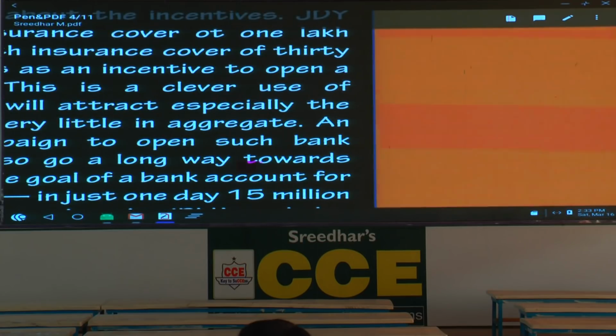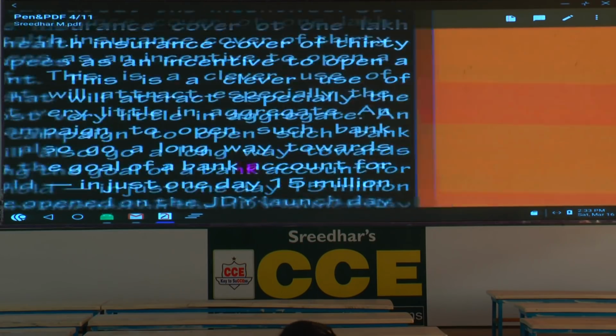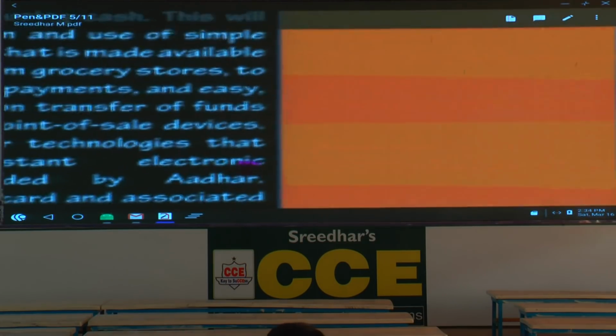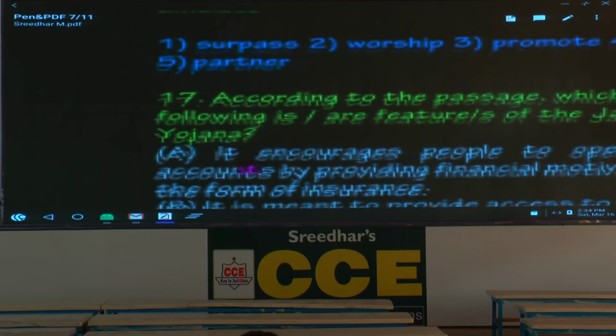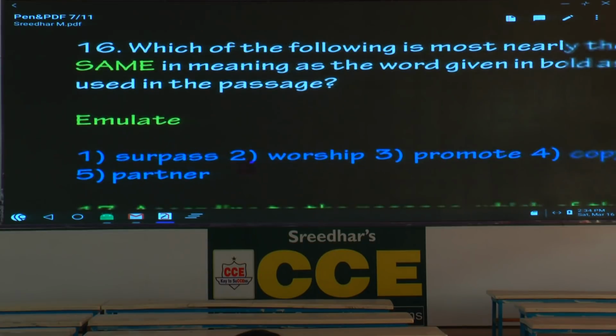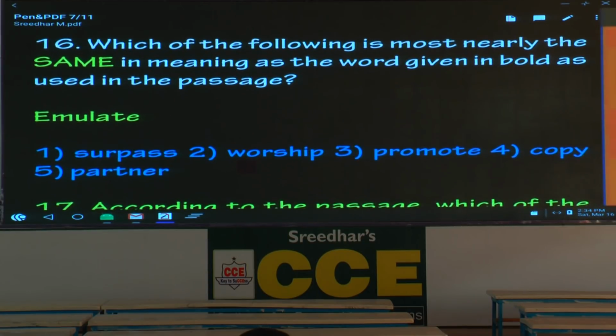How many of you have read the passage? That's wonderful. Easy passage. What is the passage about? Is it question number 16? Passage is about what? You all have to know. This goes with directly or indirectly the banking sector. Indirect or direct? Okay. So Jan Dhan Yojana, it talks about that, first paragraph.